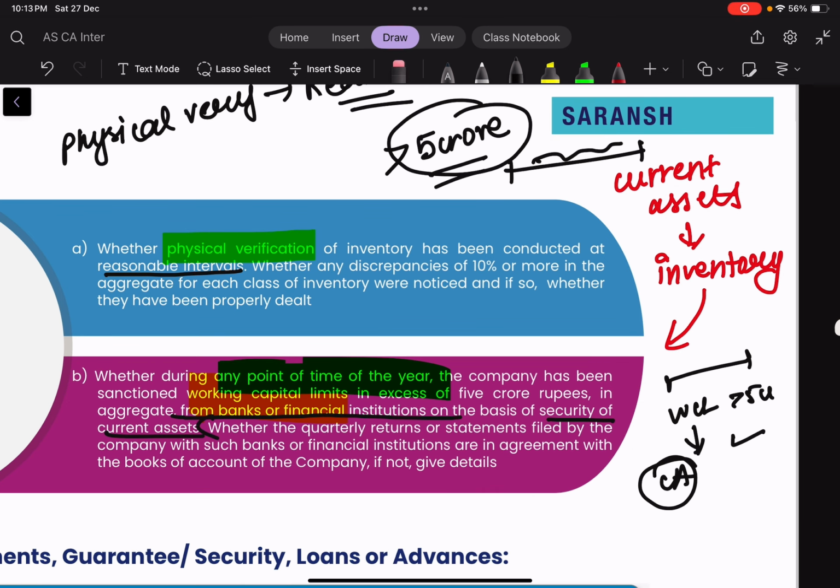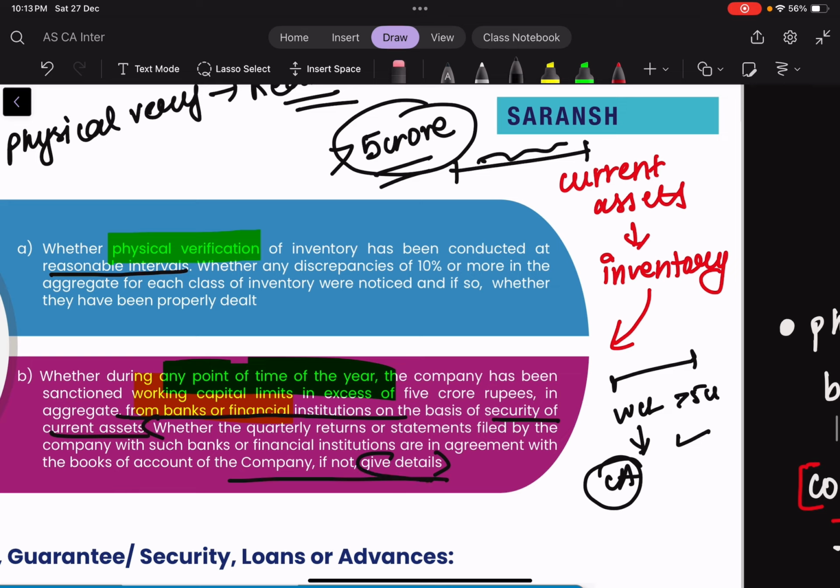and we also need to state whether any quarterly returns or statements which are filed by the company with these banks or financial institutions are in agreement with the books of accounts of the company or not, and if they are not, then we have to give the details.